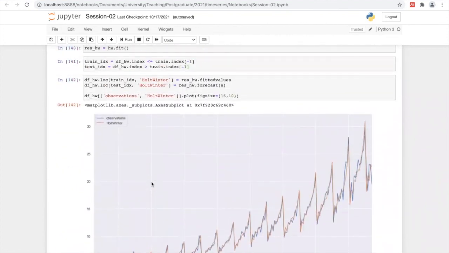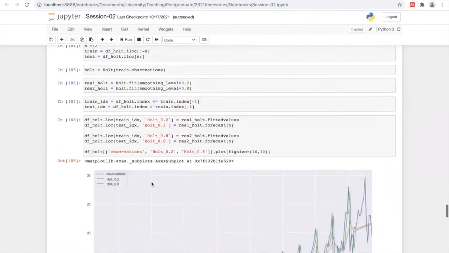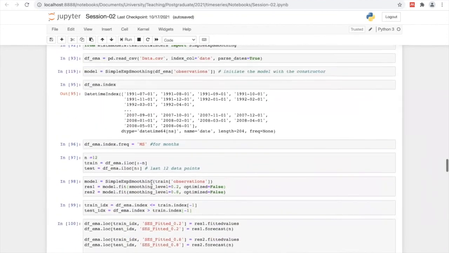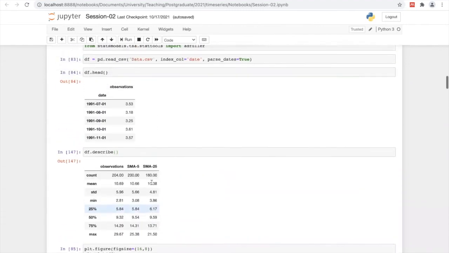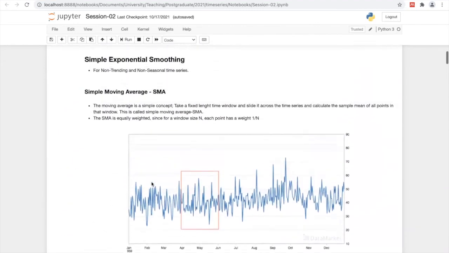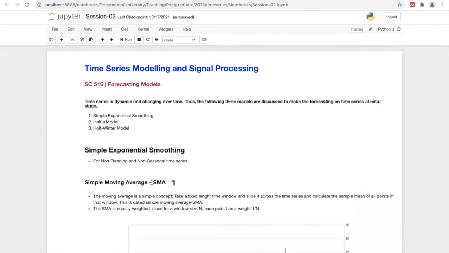So this is the second lecture where we initiate our forecasting approaches. Then in the next lectures we will discuss more on these forecast models.